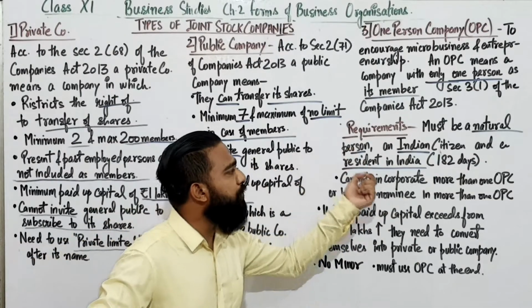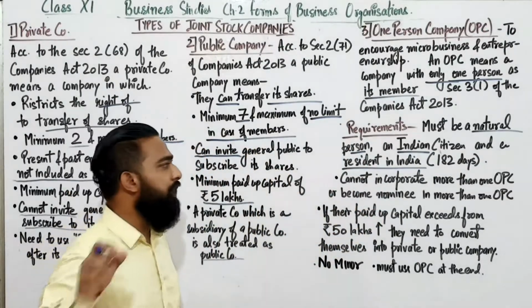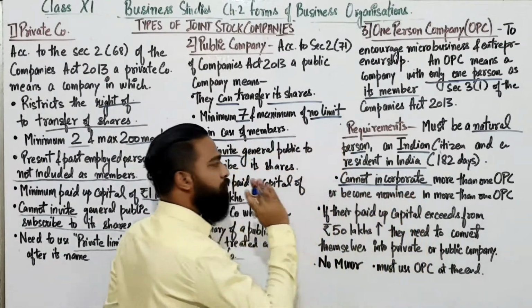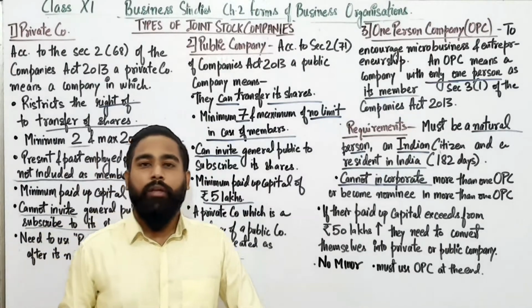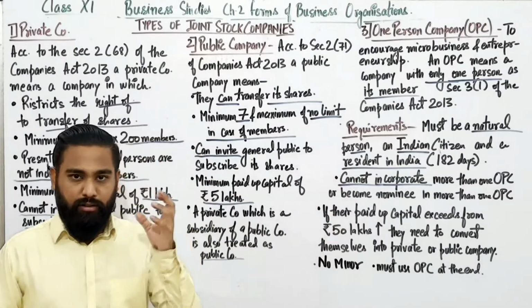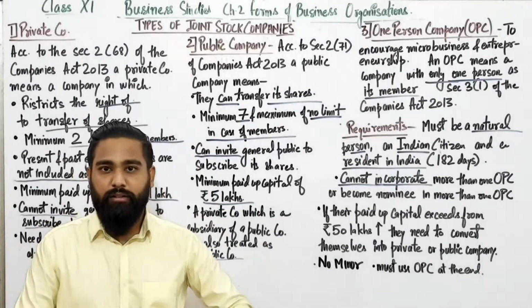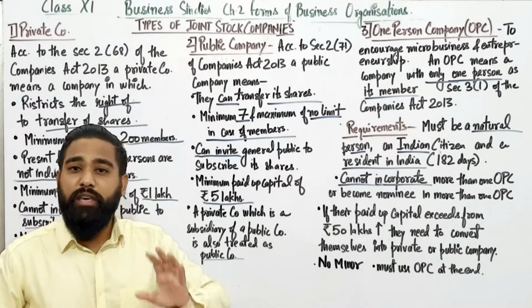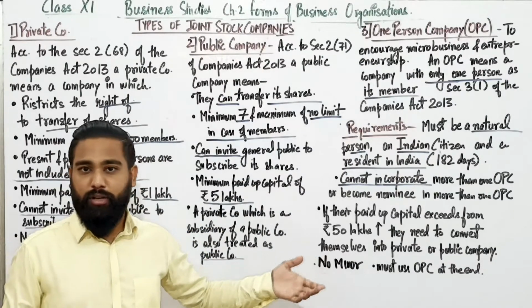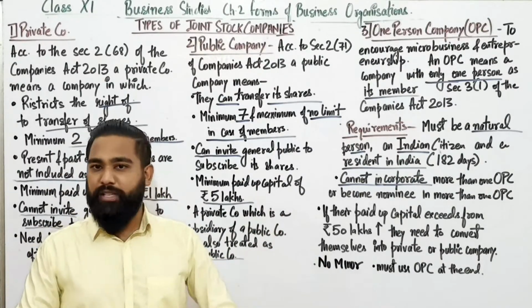Now, this OPC, this one-person company, cannot incorporate more than one OPC. If the person is starting one OPC, then he cannot incorporate other OPCs. He has to stay with one OPC.